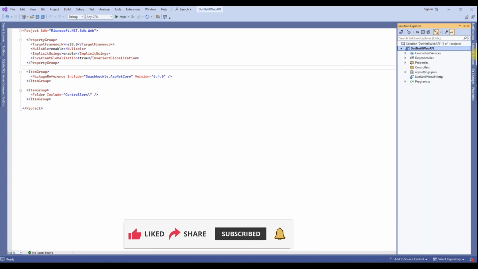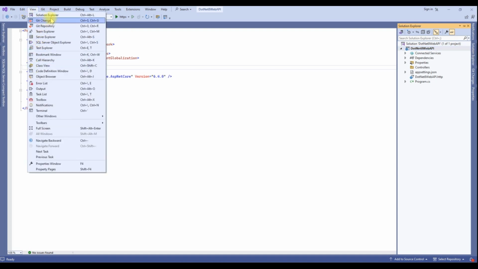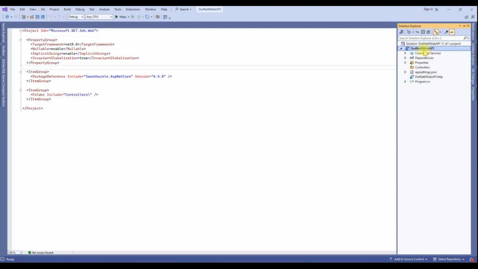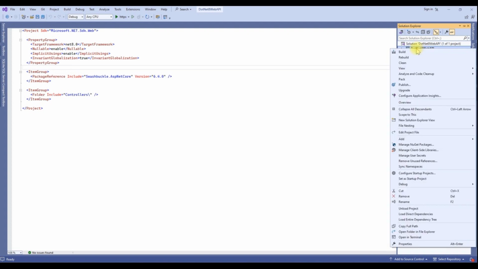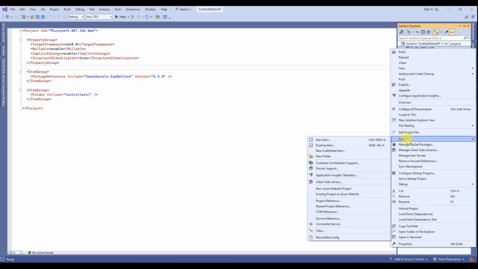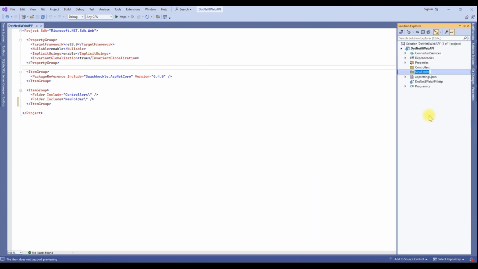Go to Solution Explorer. If it's not visible, go to View and select Solution Explorer. Right click on Solution Explorer and click on the Add button. Add a new folder. So add a Model folder here. I am going to create our hero API.